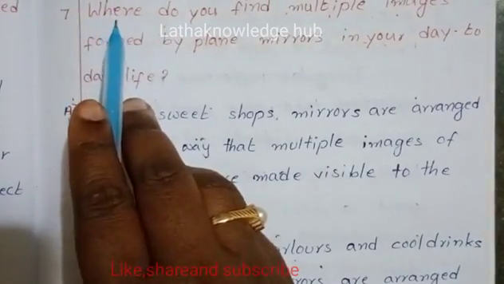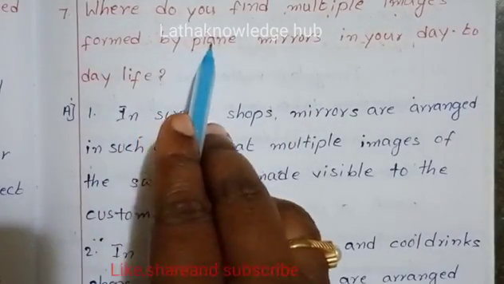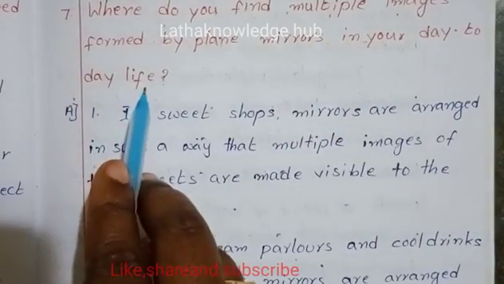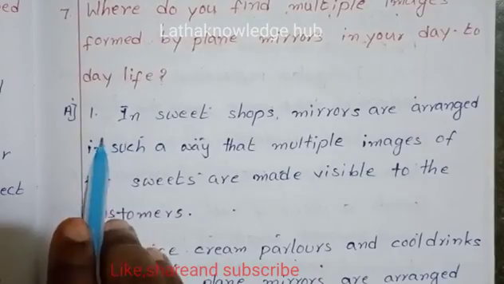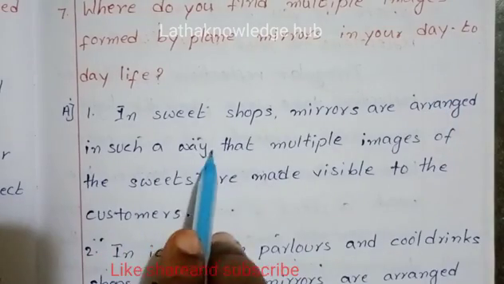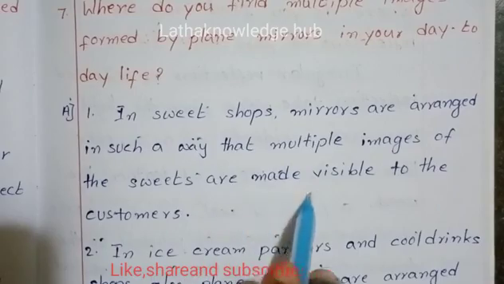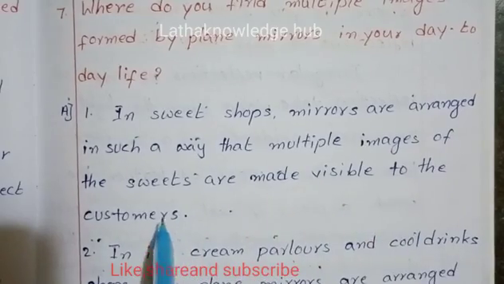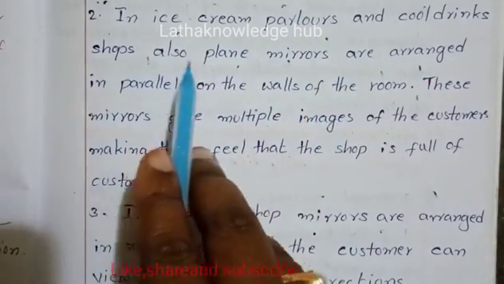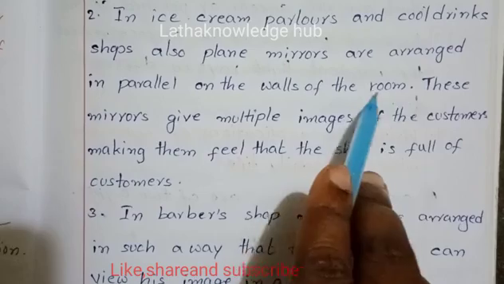Seventh question, where do you find multiple images formed by plane mirrors in your day-to-day life? In a sweet shop, mirrors are arranged in such a way that multiple images of the sweets are made visible to the customers. In ice cream parlours and cool drink shops also, plane mirrors are arranged in parallel on the walls of the room.